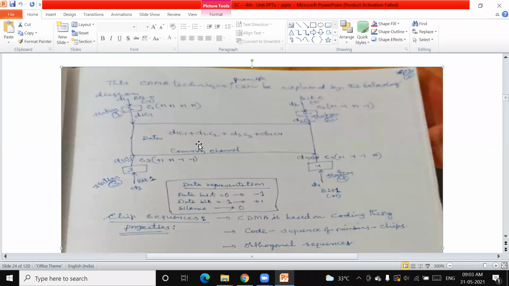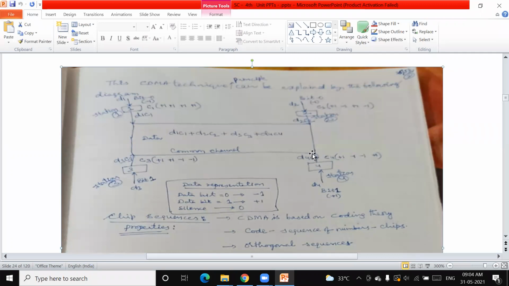CDMA technique in the sense of how the different users are going to be transmitted in a single channel, how they are going to be multiplied, how these can be transmitted, and how these can be retrieved simply. For that, please see here. This rectangular big box is nothing but a common channel. Of this rectangular box, there are 4 corners. This is station 1, this is station 2, this is station 3, and this is station 4.